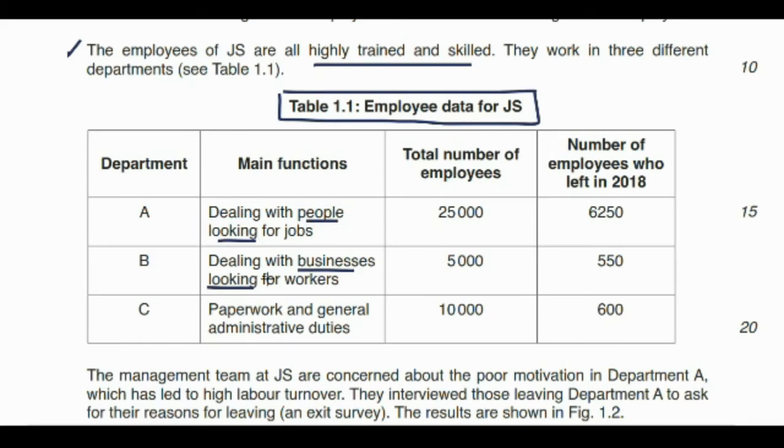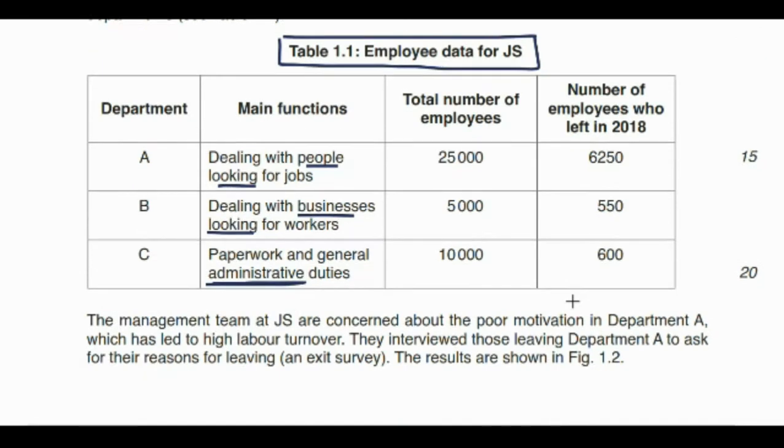The total number of employees in department B is 5,000, and the number of employees who left in 2018 is 550. Department C handles paperwork and general administrative duties, so this is their administrative department, which has a total of 10,000 employees, and out of those 10,000, 600 employees left in 2018.